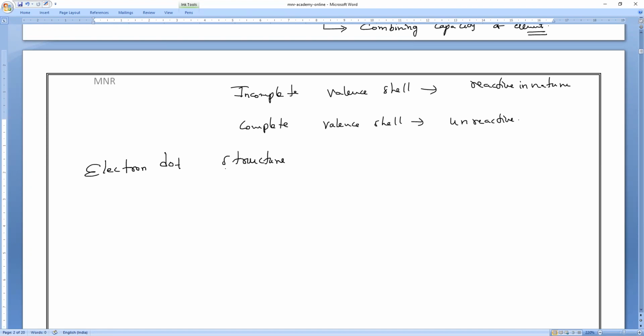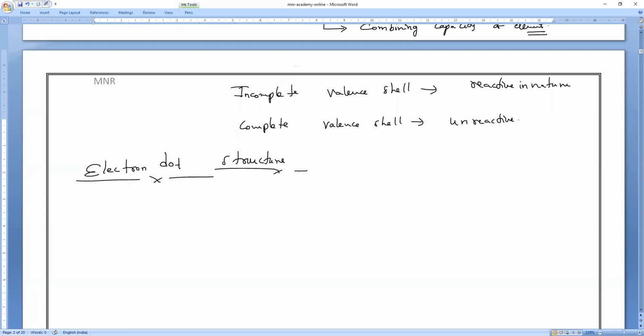If you study this one, then tomorrow we'll study formation of compounds. That is very easy. That's the combination of metals and non-metals, ionic bond formation. We'll study it in tomorrow's class. All of you remember one point I'll tell you.